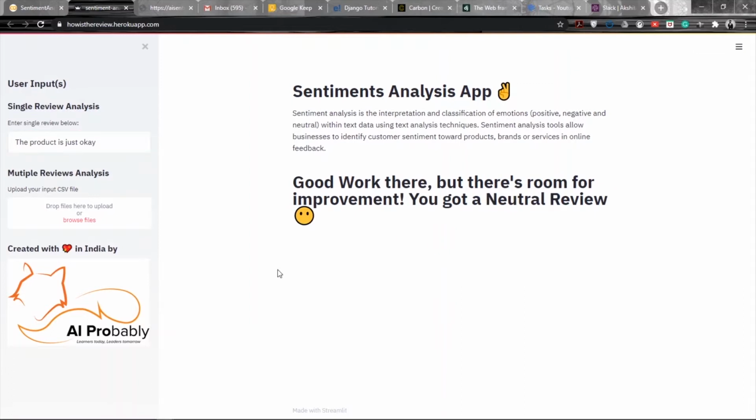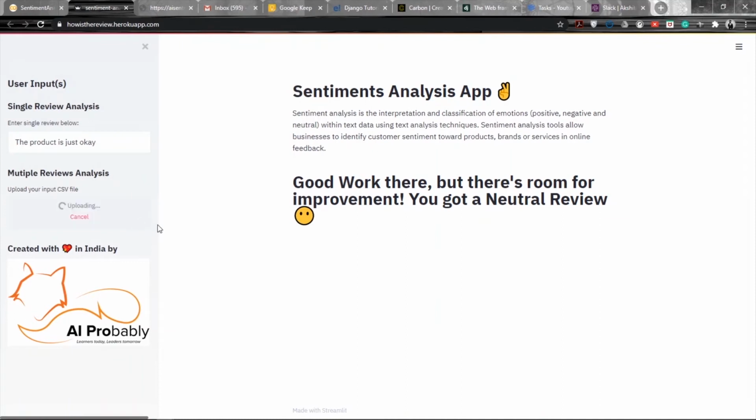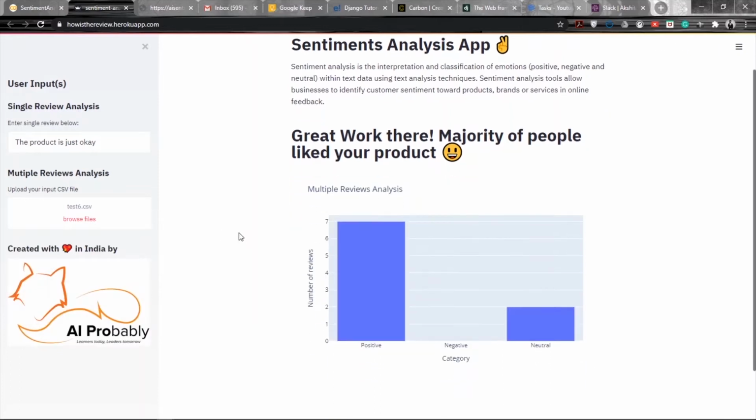But what if you have multiple reviews with yourself? So your product goes online and you got many reviews from it. You can just import all those reviews in a CSV file and then upload that particular CSV file from here. What this particular app does is it will just analyze all the reviews in the file and it will show you what kind of reviews you have got the most.